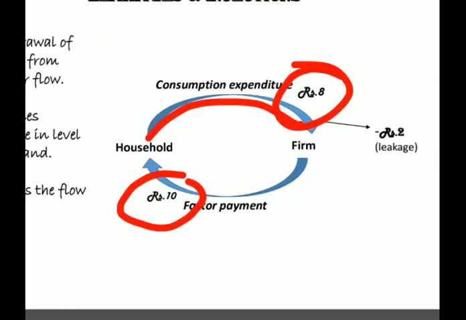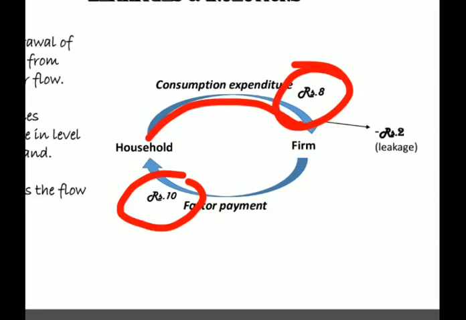These are not deposited in the bank, otherwise they would come again into the flow. As we have seen earlier, the bank is also a part of the circular flow. So the consumer will not put these 2 rupees in the bank. He will put them in his home only, in his piggy bank, not in his bank. If he puts these 2 rupees in a bank, say SBI or PNB or any other bank, these 2 rupees will again come into the circular flow.